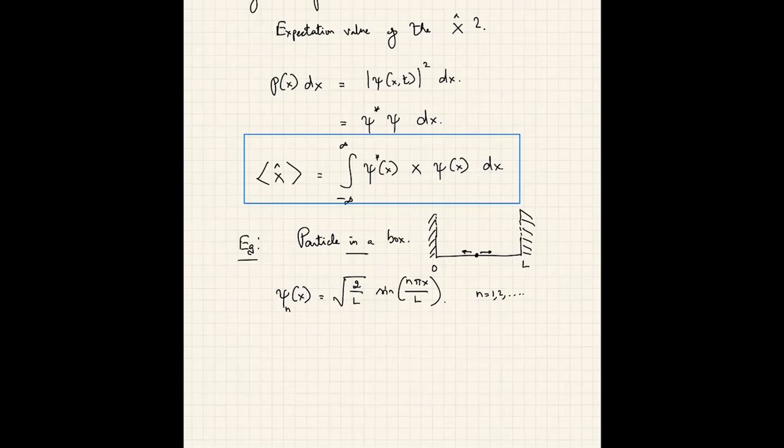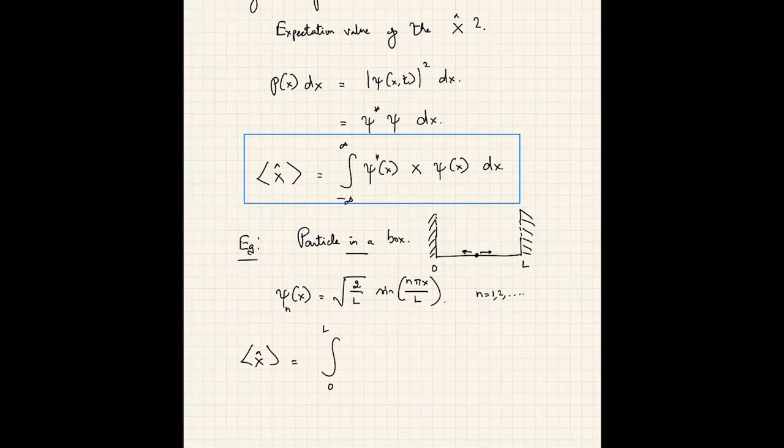Given this psi, now I can ask the question, for a particle confined to such a one-dimensional space, what is the average value of the position? The average value of the position I would calculate. In this case, I don't have to integrate from minus infinity to infinity. I should only integrate from 0 to L, because the particle cannot go beyond 0 or beyond L anyway.